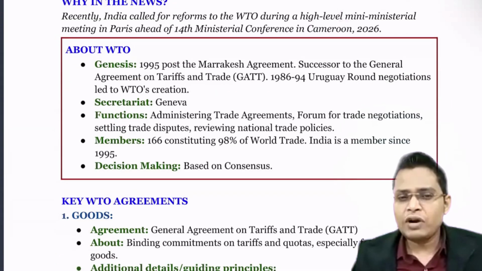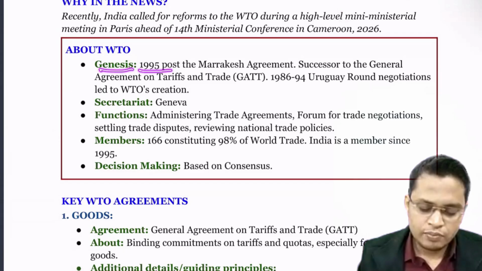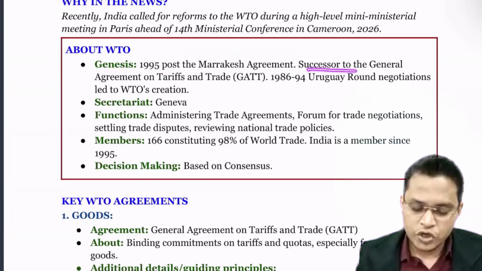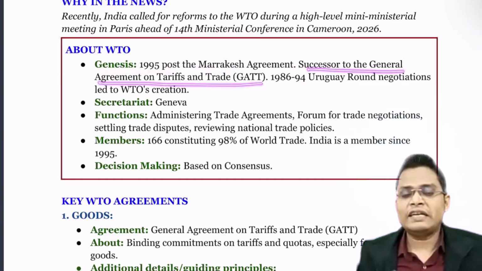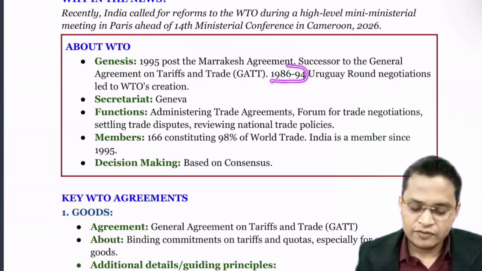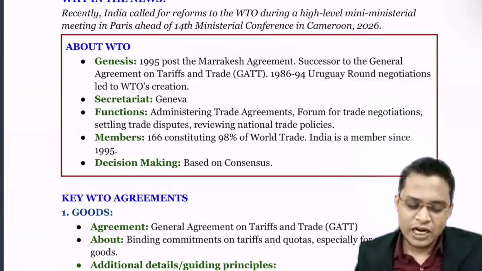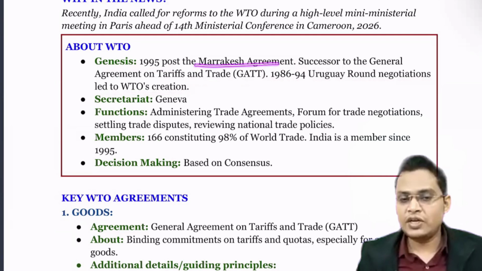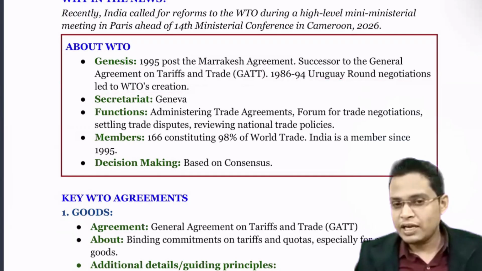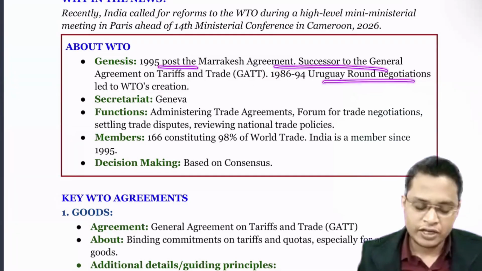So let's see what the WTO is and how it was formed. It has its origin in 1995 after the Marrakesh Agreement. The Marrakesh Agreement led to the formation of the WTO, the successor to the General Agreement on Tariffs and Trade, GATT. In 1986 to 94, the Uruguay Round negotiations led to the WTO's creation. So this can be a good statement. We can say that the Marrakesh Treaty led to the formation of the WTO. In that case, you can say Uruguay Round negotiation. They can modify something to confuse you. So you have to remember everything. All the statements are very important for your examination.